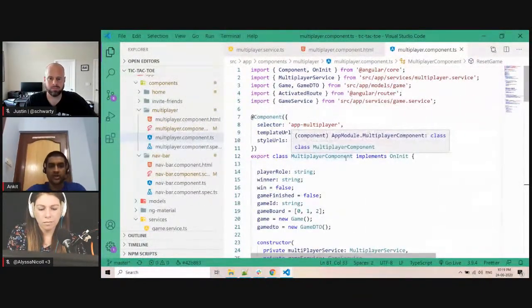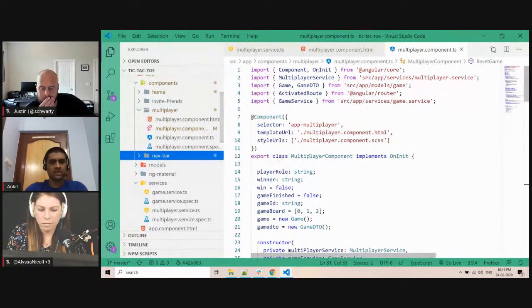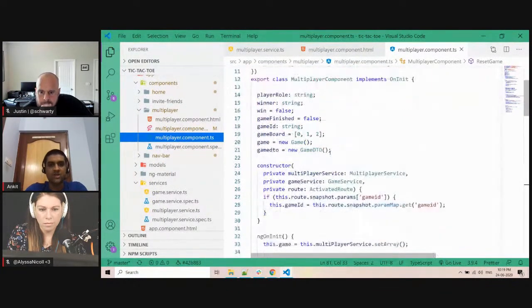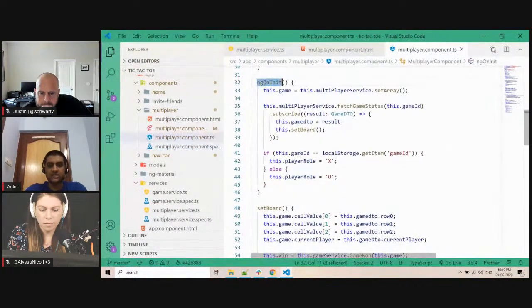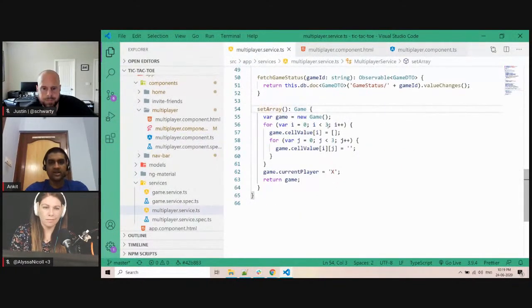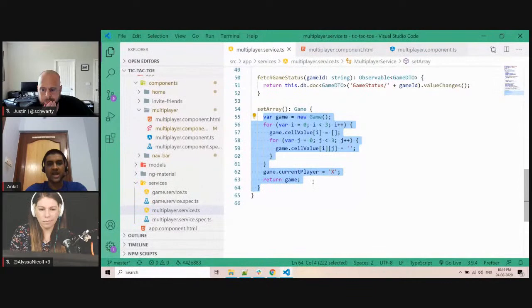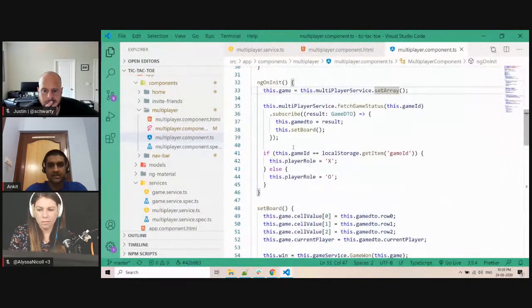Here I have only one component, and there is a navbar. The navbar is just a pretty simple navbar with all the navigation buttons. So let me show you the component details over here. Here I will show you when the game is initialized. I will set the array. What will the multiplayer service's set array method do? It will initialize an empty board and set the current player to X, because that is the player who has started the game. And then at the same time, I am subscribing to this method, fetch game status.